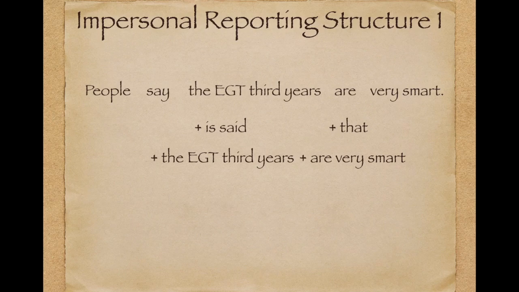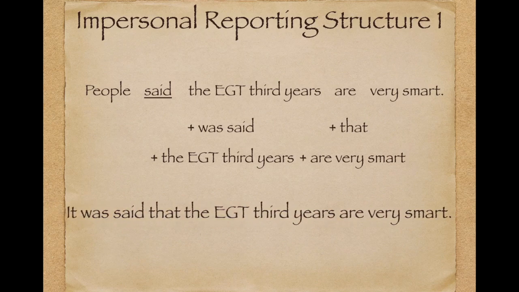Okay, what happens if the tenses change here? So maybe instead of people say the EGT third years are very smart, we have people said the EGT third years are very smart. So the reporting is actually happening in the past. So we still have it, and I'm sorry, I'm just now realizing the it disappeared. So it's an invisible it, but every sentence should start with it, with structure number 1. Instead of is said, we're going to say was said. So it's the past passive form of the reporting verb. It was said, and everything else will stay the same, that the EGT third years are very smart.